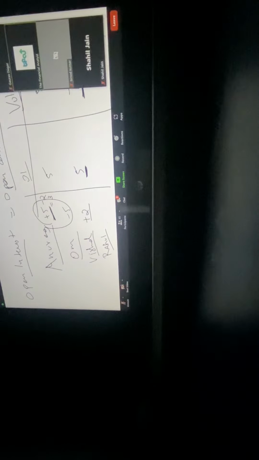Now let's say Anurag decides to exit, minus 3. Vishal also decides to exit, minus 2. And Om also decides to exit. Since he had sold first, he will buy now, correct? So minus 3, minus 2, plus 5. Now all of them have exited, so your OI will become 0. But what about your volume? What will your volume be?